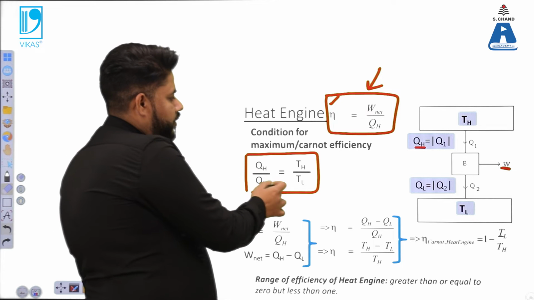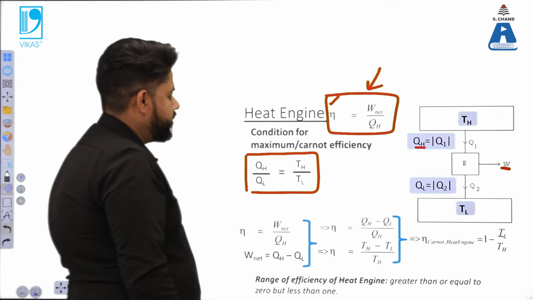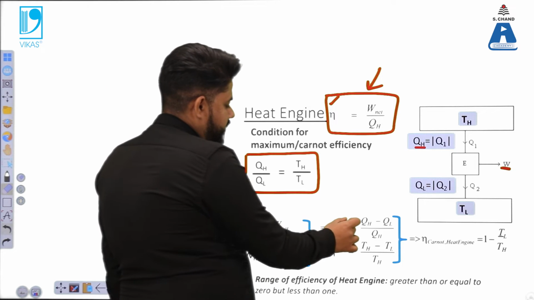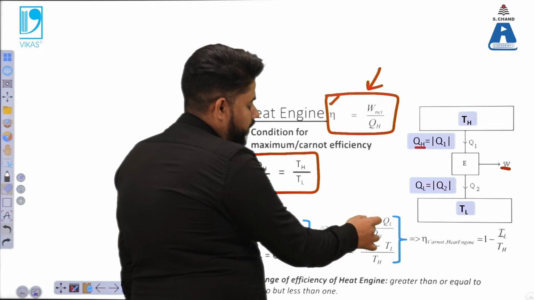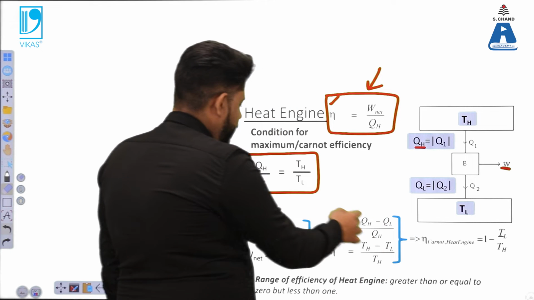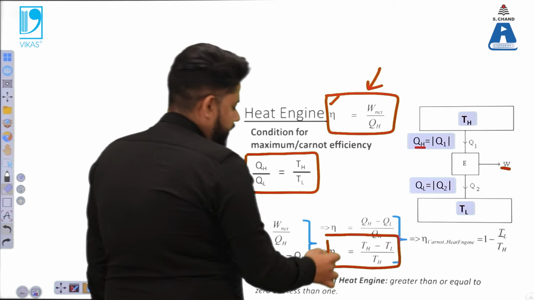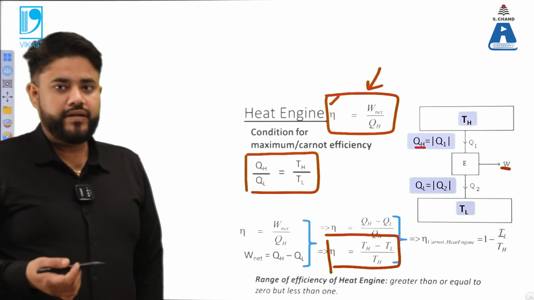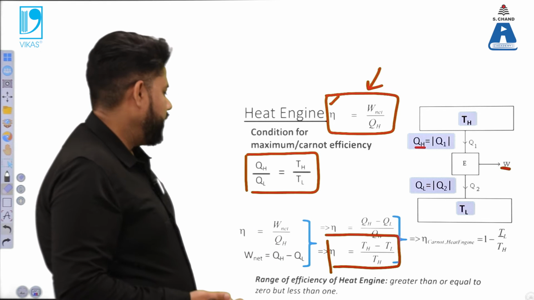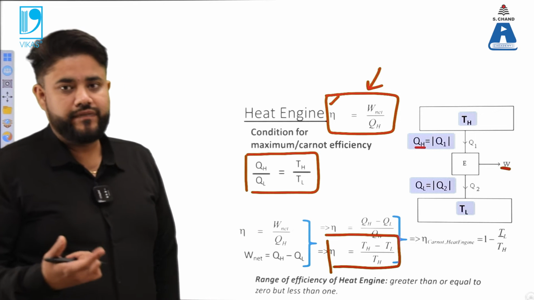So Q at the lower temperature over Q at the higher temperature is the ratio of the temperature at the lower region to the temperature at the higher region. We have already derived that efficiency is Q higher minus Q lower over Q higher. If we look at the ratio values, they can be converted in this sense. That means if we know the value of heat or the value of temperatures, efficiency can be calculated, and that is the baseline to get an expression for efficiency in terms of temperature.